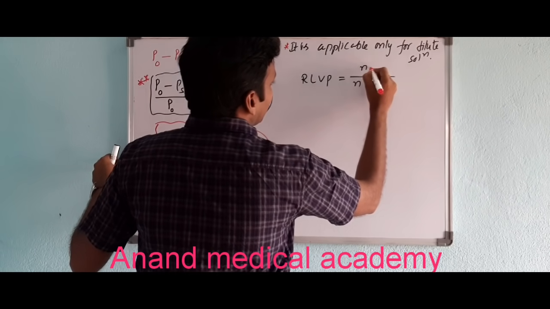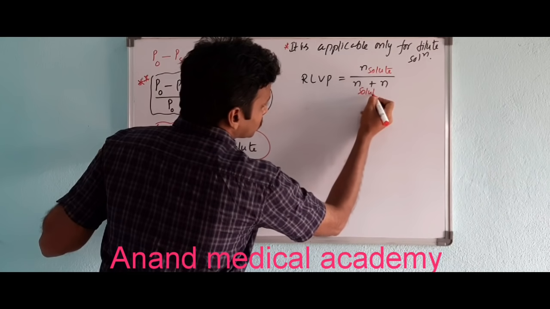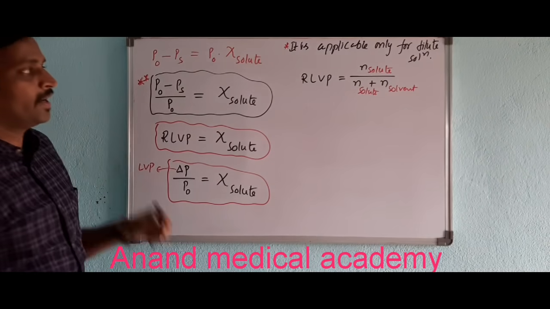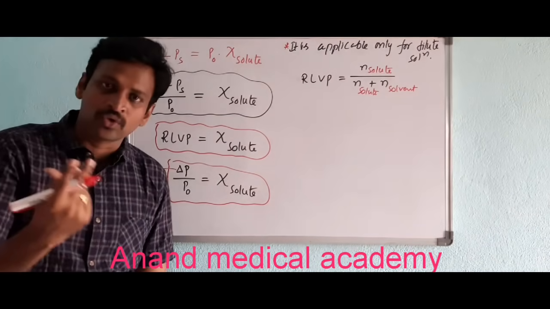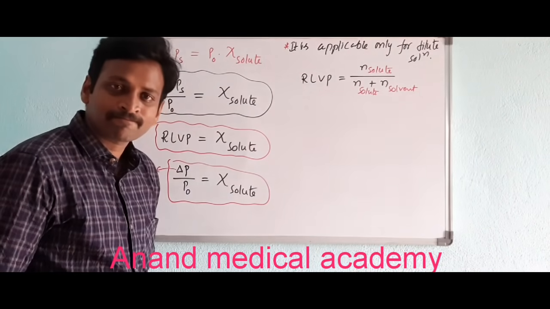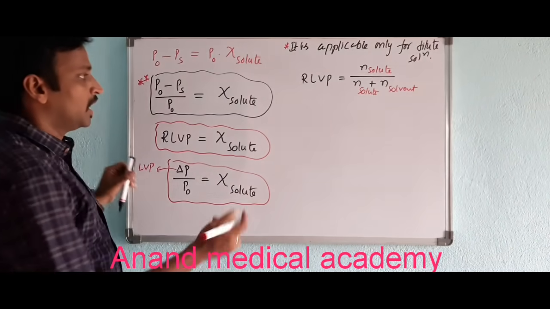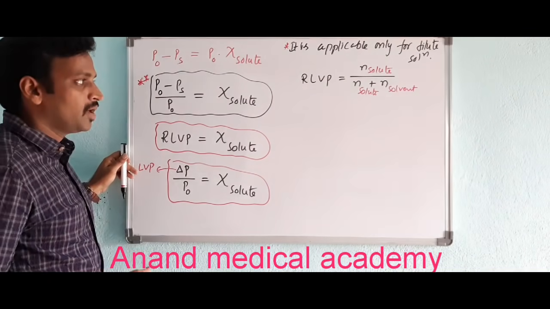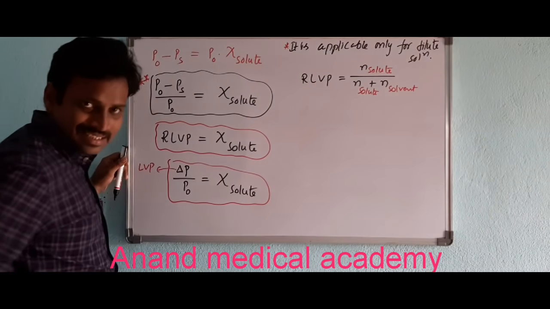Otherwise I write like this: number of moles of solute by number of moles of solute plus number of moles of solvent. Because everybody knows what mole fraction is: number of moles of one component to the total number of moles of all components. Applicable for dilute solutions, so the number of moles of solute is very less.